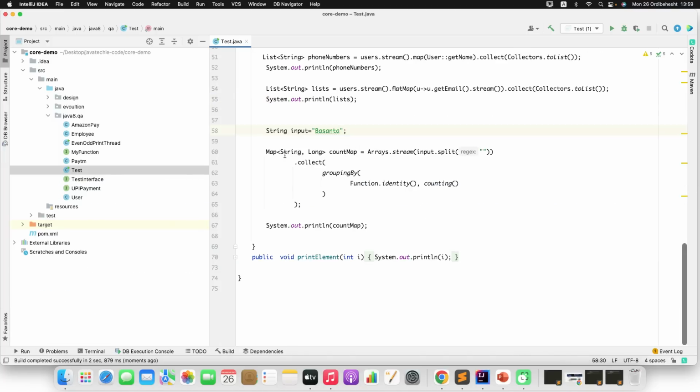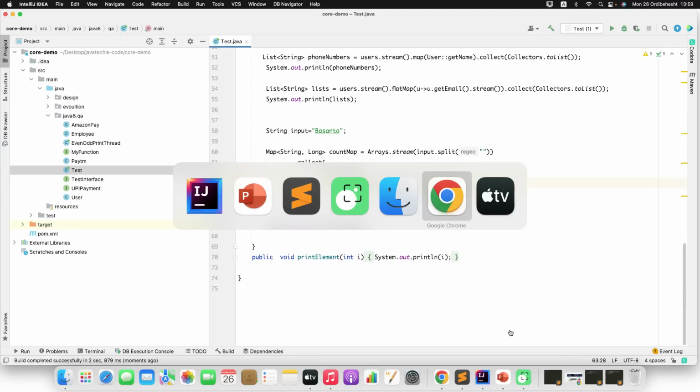So this is how you can write a method to find the frequency of each character in a given string using the Java Stream API. You don't need to memorize these method names, guys. If you play with the Java 8 methods, you will understand the functionality of each. Function.identity gives you each character, and counting evaluates the number of occurrences. Fine. Now let's move to the next one.